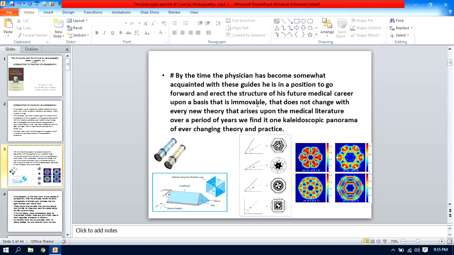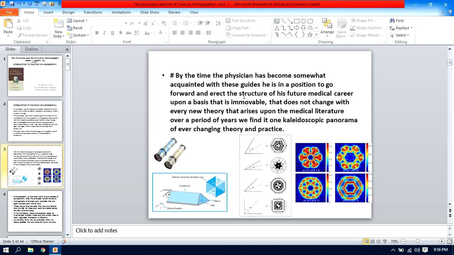Let us take the next paragraph. By the time the physician has become somewhat acquainted with these guides, he is in a position to go forward and erect the structure of his future medical career upon a basis that is immovable, that does not change with every new theory that arises upon the medical literature. Over a period of years, we find it one kaleidoscopic panorama of ever-changing theory and practice.